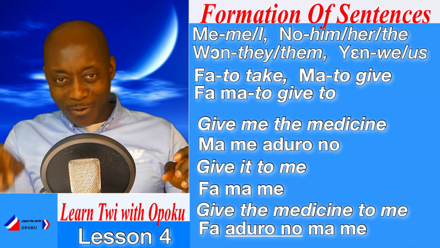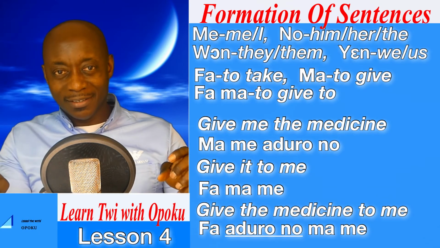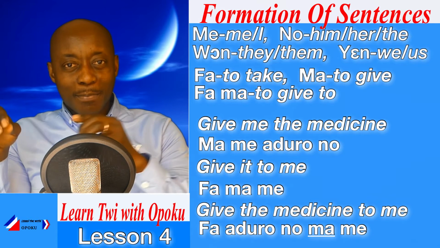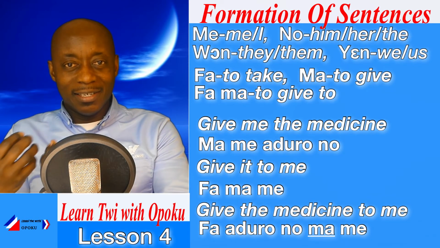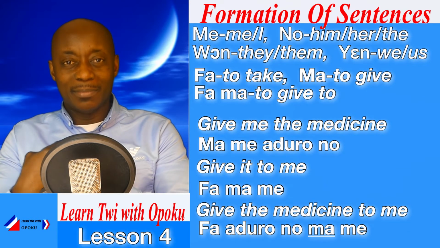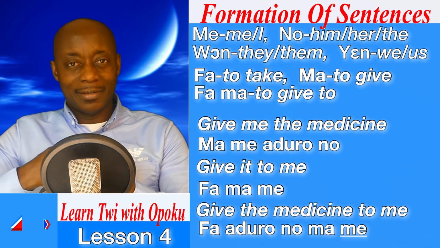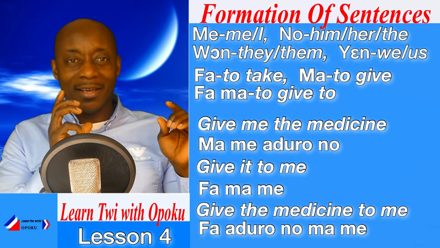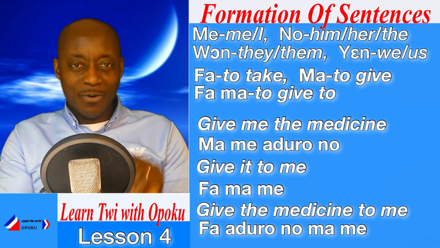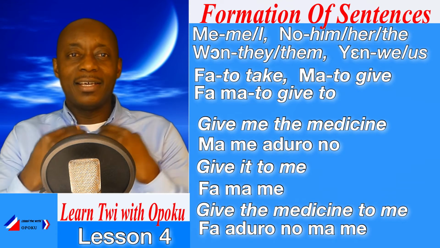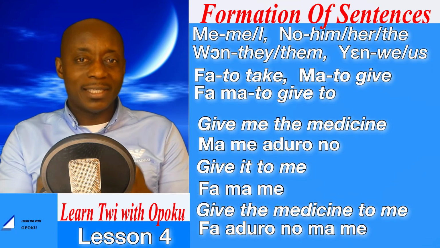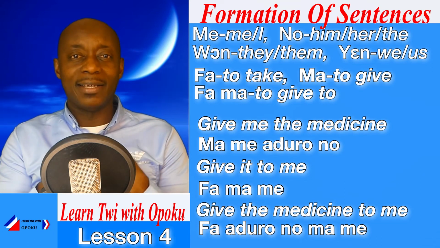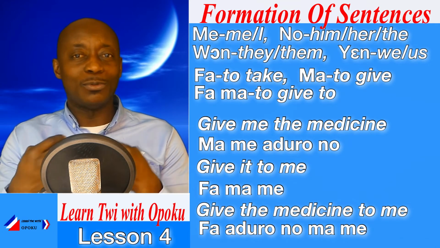Aduro no, the medicine. Ma, that is to. Me. So we say Fa aduro no ma me. Give the medicine to me.